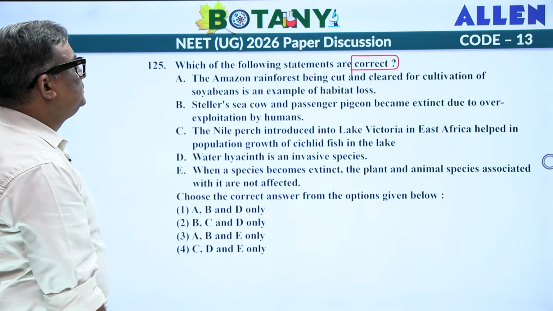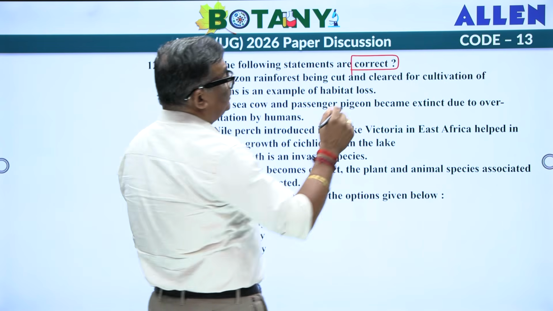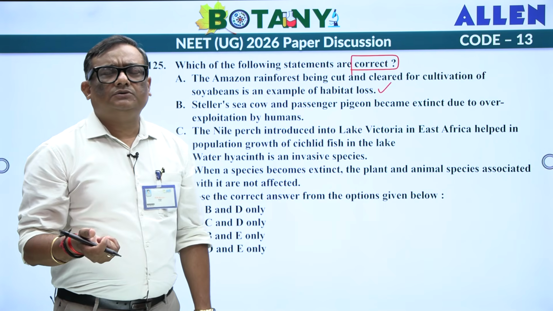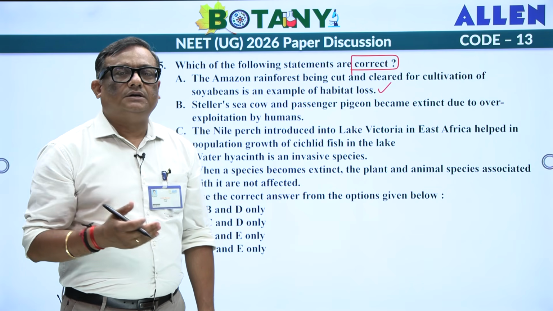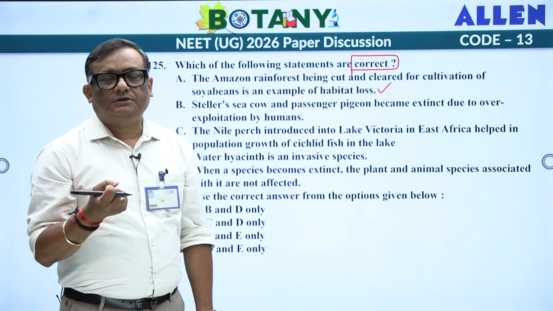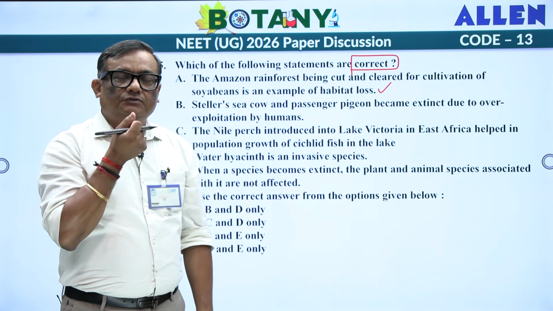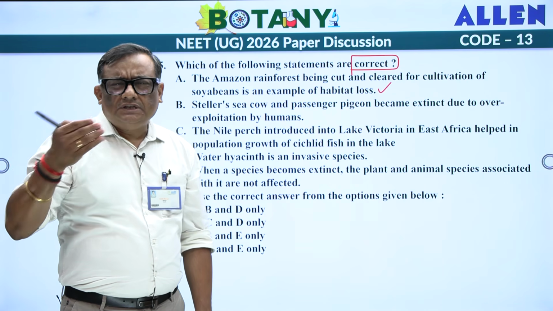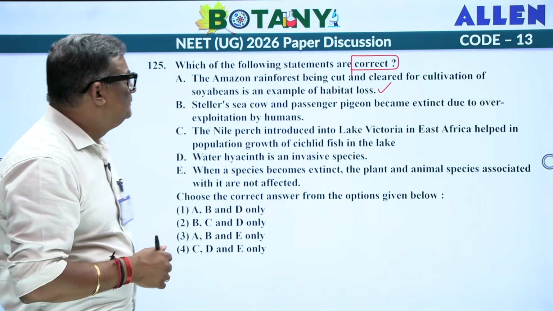The Amazon rainforest being cut and cleared for cultivation of soybean is an example of habitat loss. Perfectly correct. Actually, on this, the United Nations also raised their concern that the Amazon rainforest has been continuously cut, and because the Amazon rainforest is considered to be the lung of the earth, the carbon dioxide absorption, or you can say conversion of CO2 into O2, the rate was going to decrease. It is decreasing actually. So the United Nations has also raised this concern.